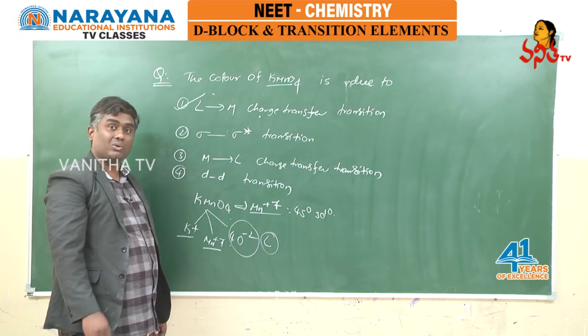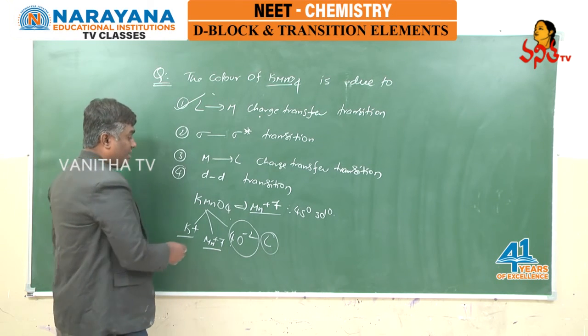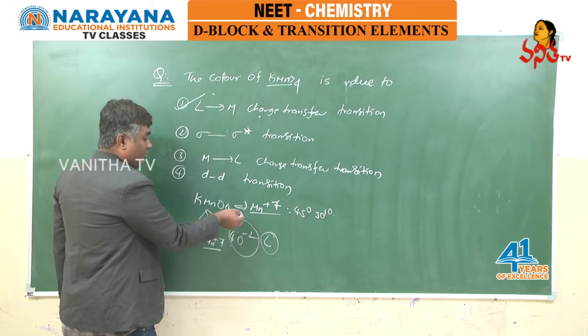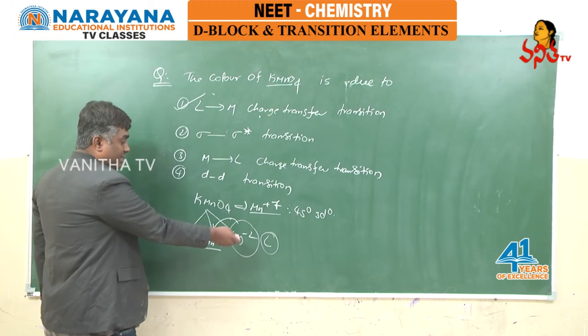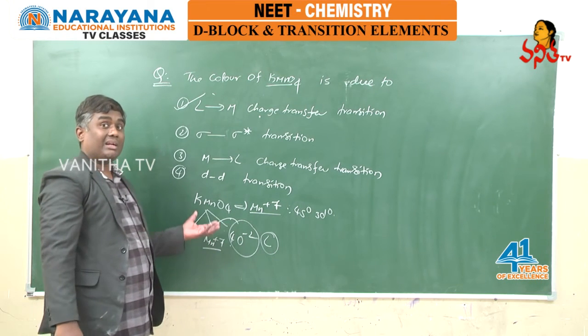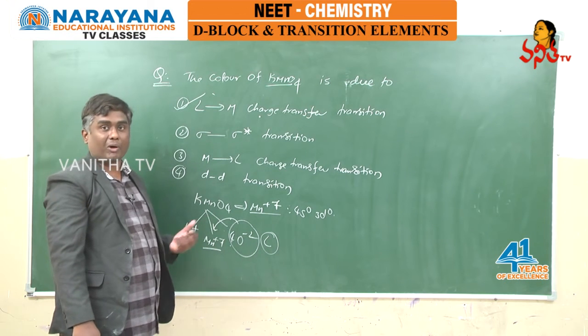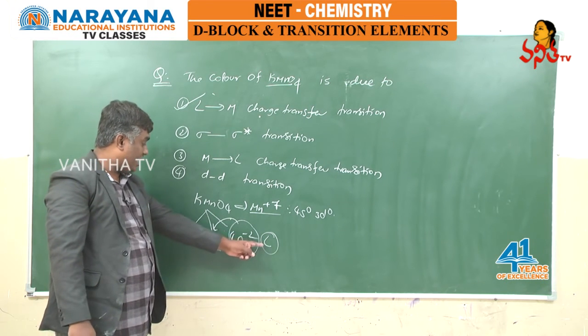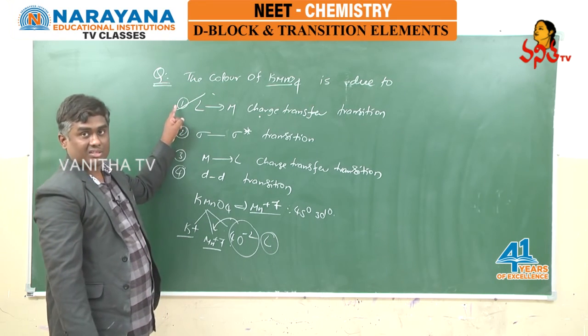Generally, what do ligands do? They donate electron pairs to the central metal ion. Here electron density is transferred from the anion, the ligand, to the metal ion. When electron density is transferred to the metal ion, it gets electrons, and because of that it exhibits color, which is known as ligand to metal charge transfer. So the answer is the first option.